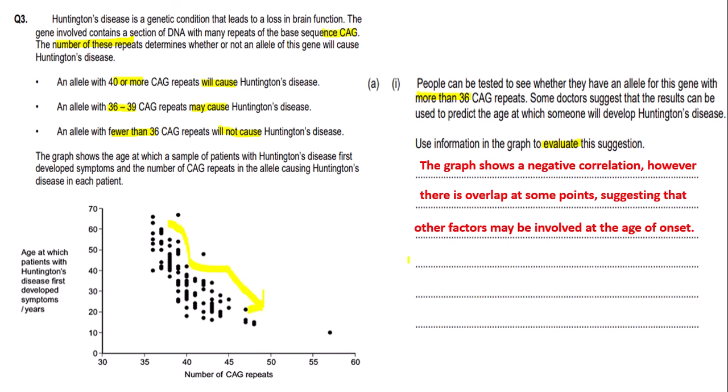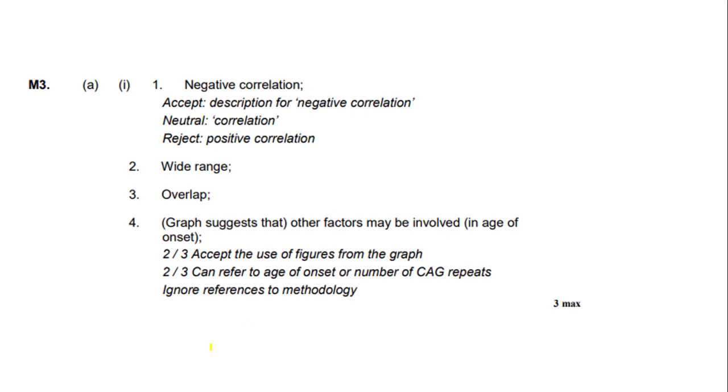However, there is overlap at some points, especially here there is a lot of overlap. This suggests that other factors may be involved at the age of onset. So for example, your diet, or something other than CAG repeats. So if we look at the mark scheme, mark point 1,